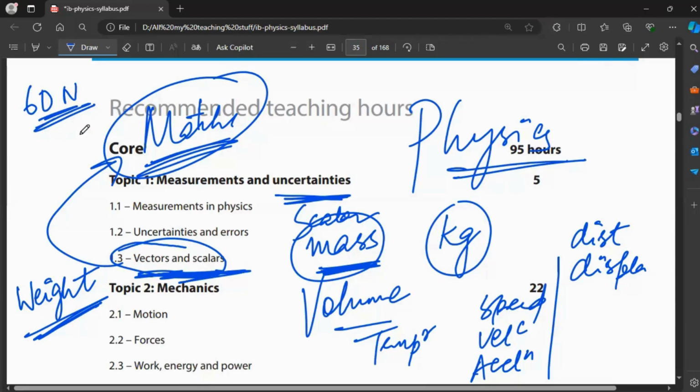So let's take an example that your weight on Earth is 60 Newton. What would be your weight on the Moon, for example? If weight on Earth is 60 Newton, can I look up the gravity of the moon to do a calculation, or should I just go with it, because I already know it's going to be less than on Earth? Yes, very good. It's going to be less. So basically it becomes 1/6. So 60 Newtons becomes 10 Newtons. Yes, very good. So your weight will become 10 Newtons.